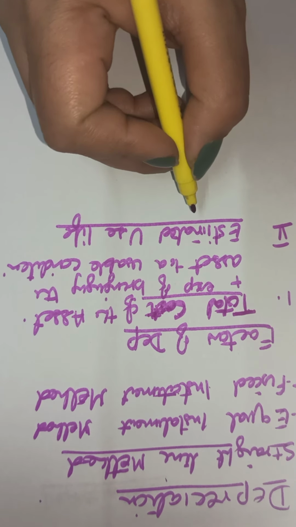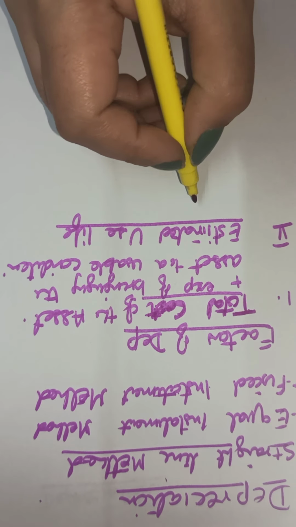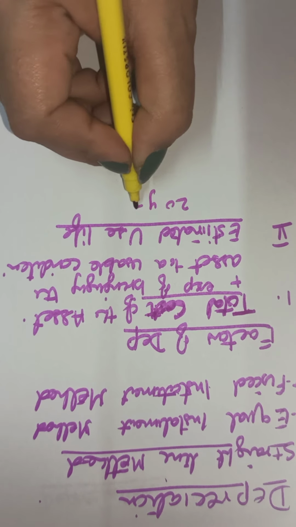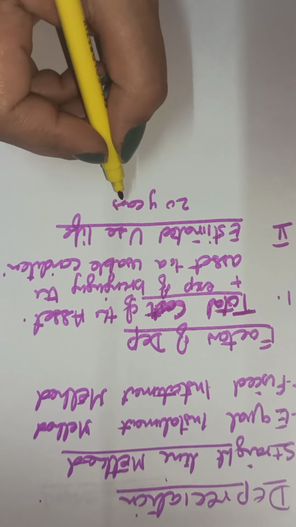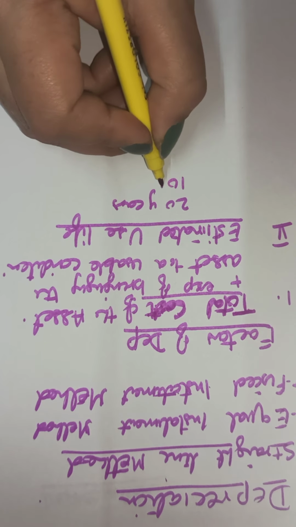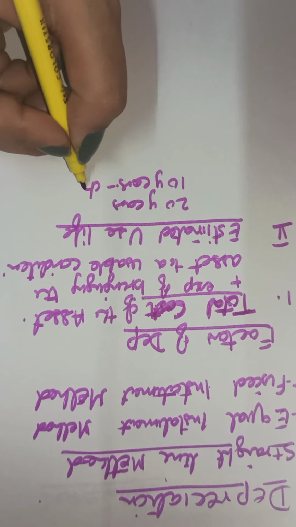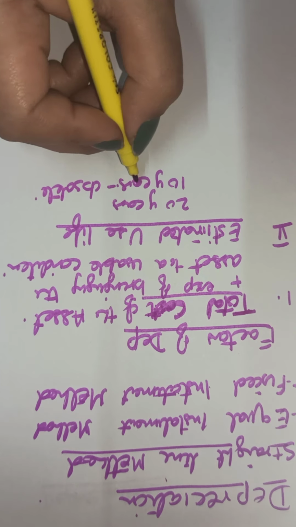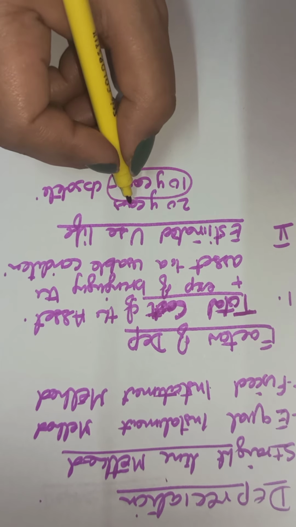Even if, suppose, the asset will last for 20 years and will not wear out for 20 years, we may have to replace the asset in 10 years, because after 10 years the asset gets obsolete. We will have to replace it with a new asset. So the useful life will be 10 years, not 20 years.